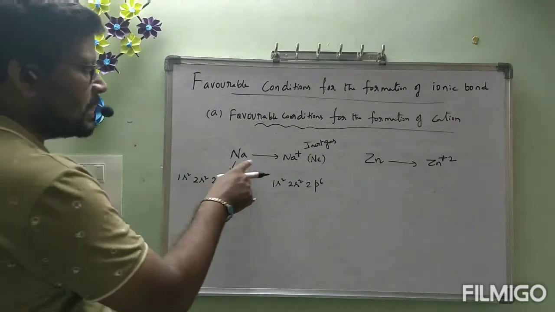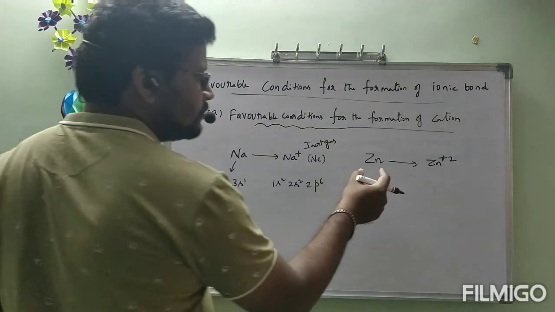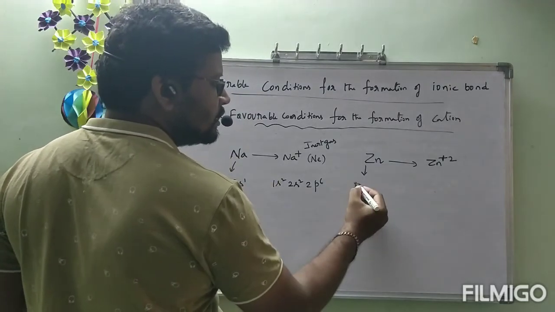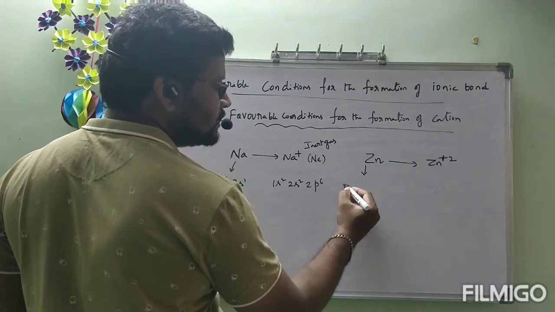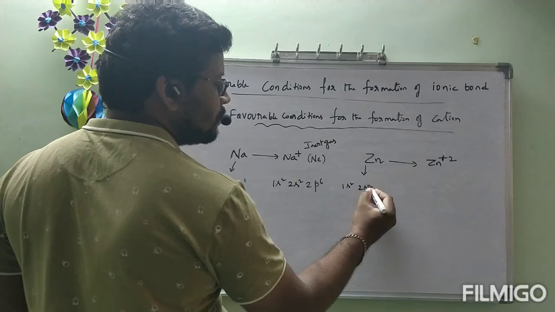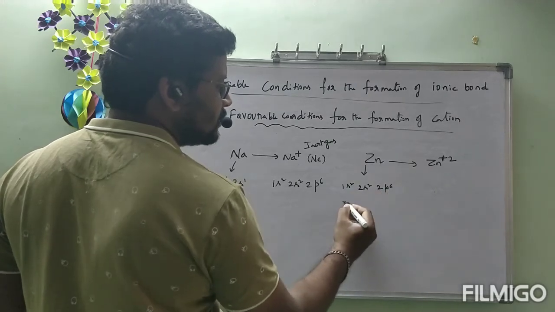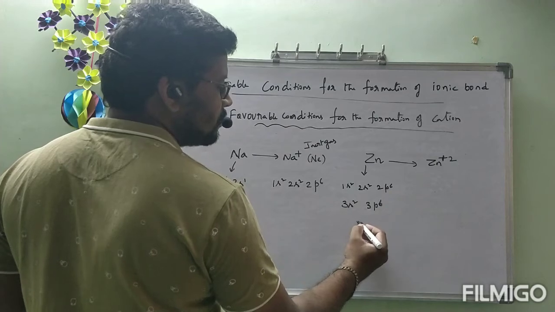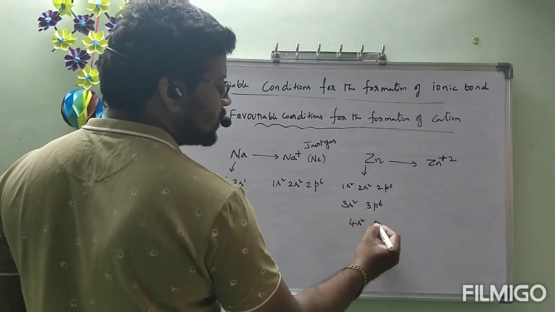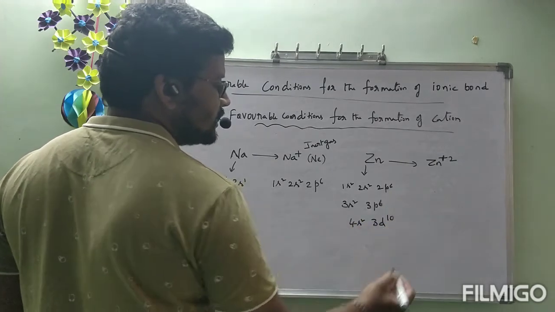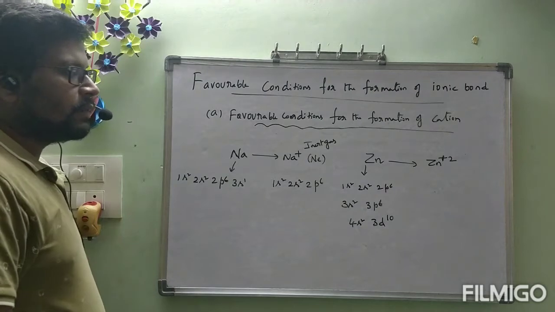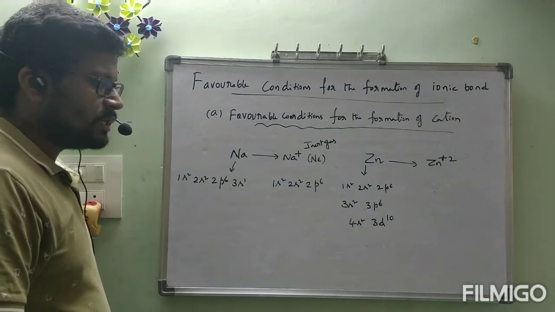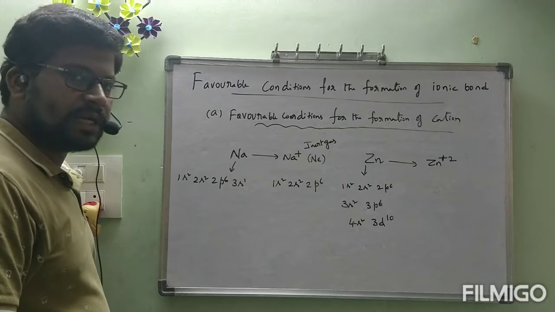Okay, this is Na and Na plus. Now coming to Zn and Zn plus 2. The electronic configuration of Zn is 1s2, 2s2, 2p6, 3s2, 3p6, 4s2, 3d10. What is the electronic configuration of zinc? 1s2, 2s2, 2p6, 3s2, 3p6, 4s2, 3d10.